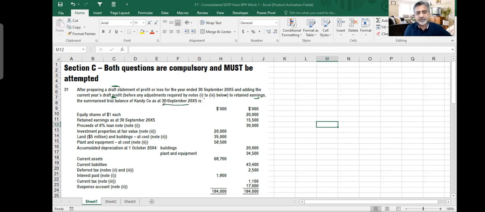Dates are very important. 30th September 2005. So your year is ending on 30th of September. Okay, 30th September ending means that it is beginning at 1st of October 2004. This is 30th September 2005. So this is the trial balance. Both sides of the trial balance are equal.